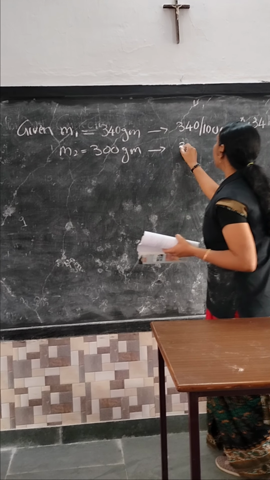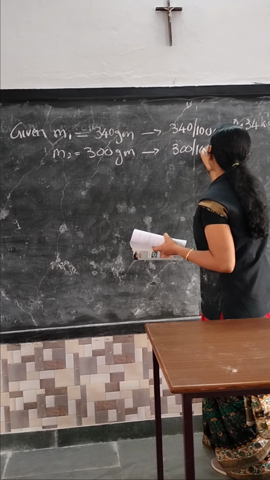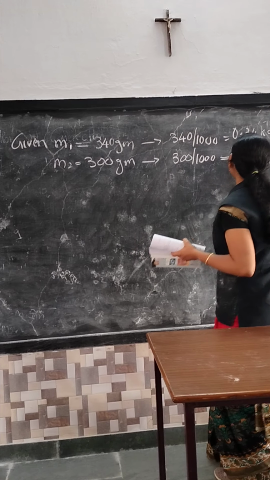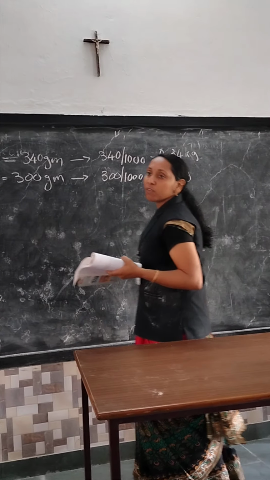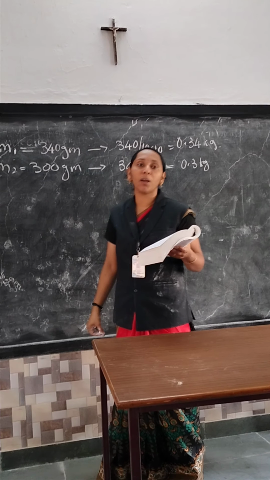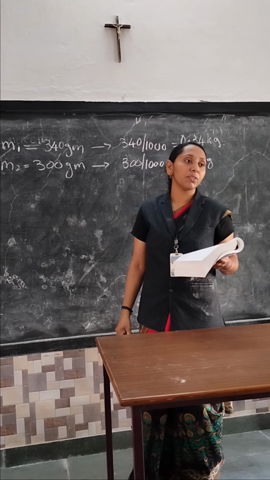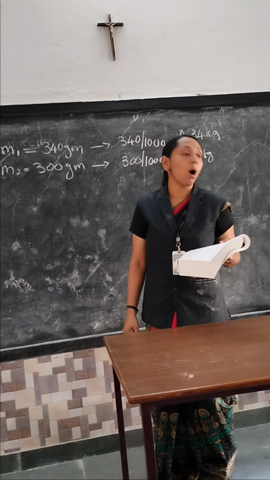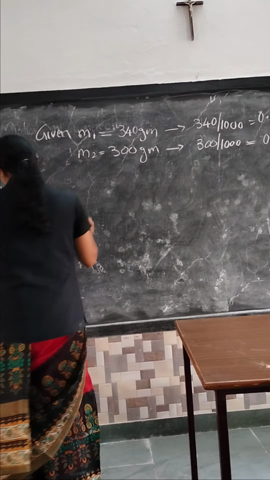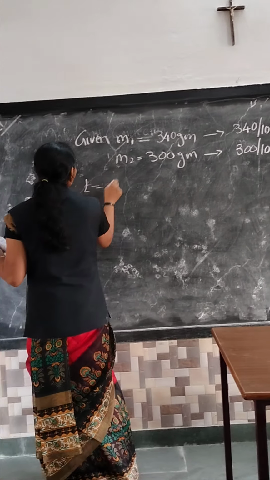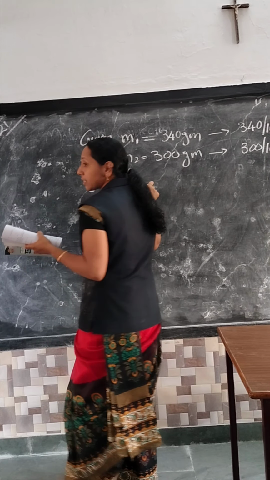Yes. Similarly, 300 gram converted into kilogram, divided by 1000, is 0.3 kilogram. This was clear, everyone? Why do we have to convert gram to kilogram? Because the SI unit of mass is kilogram. That's why all the physics numericals we do with SI units. Another given data, time is given. Time is 6 seconds. Am I right? 6 seconds is the given data.